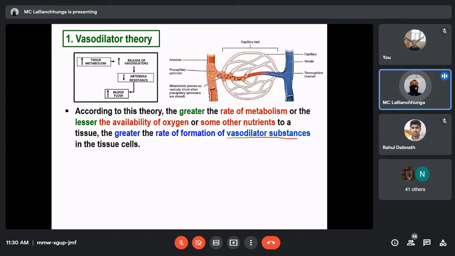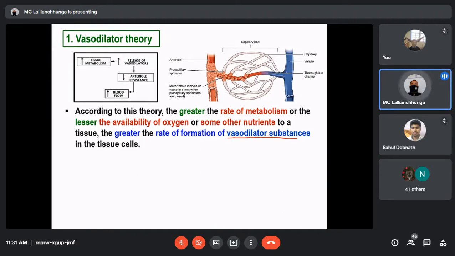When there is increased rate of metabolism or deficiency of oxygen or other nutrients to a tissue, there will be increased formation of vasodilator substances in that tissue.